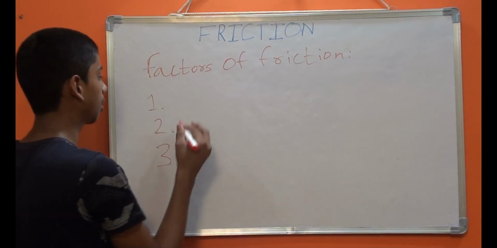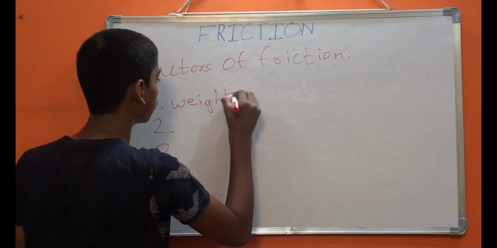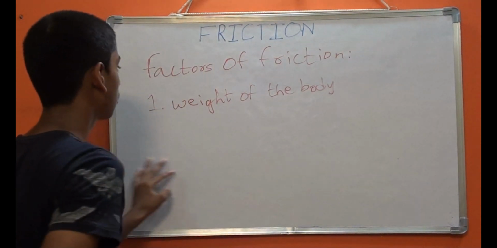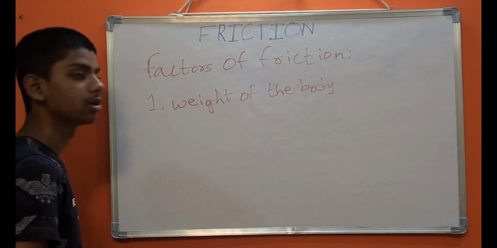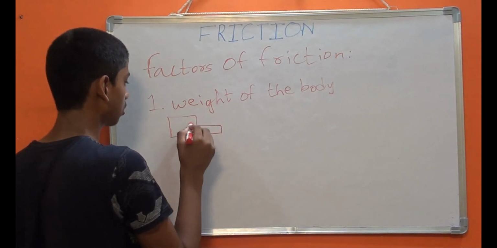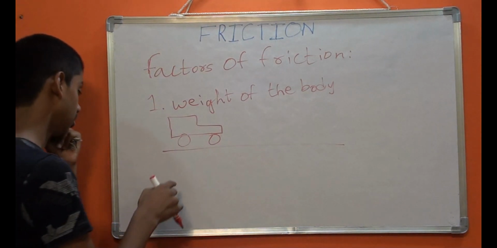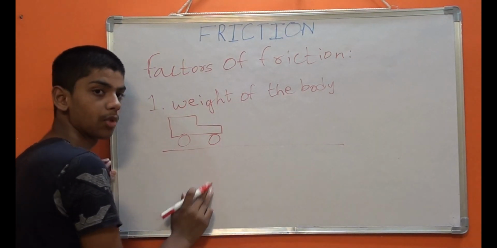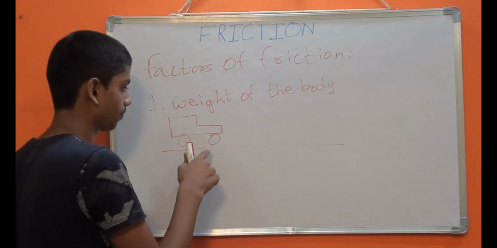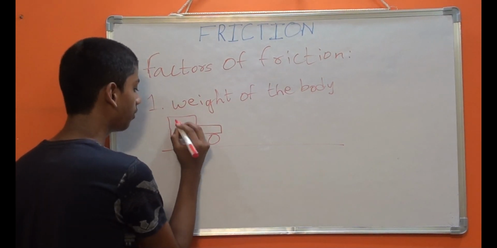The first one, which is weight of the body. The first one is weight of the body. For example, let's take a car going on a road. This is a car. It's going on a road. Here, these tires and the road interlock and cause friction.